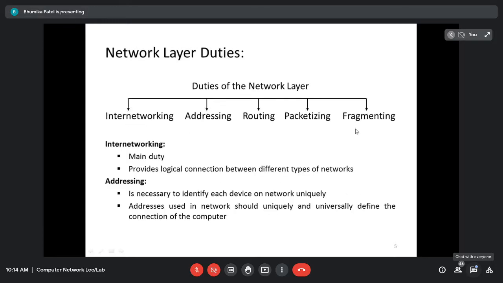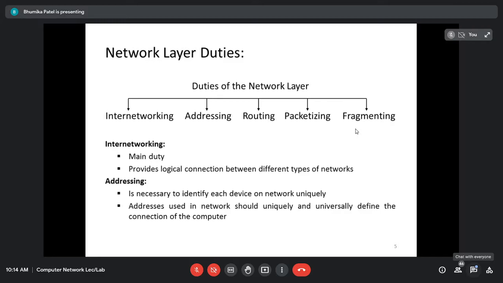Next is the fragmentation. It is also the duty of the network layer. As we know, a datagram, or you can say the packet, can travel through various networks. It is not within a single network. It passes through various networks. So every router which is connecting these networks will decapsulate the packet from the received frame. The frame is received from the data link layer. So it is going to perform decapsulation, because from it we should find out what the source address and the destination IP address are.